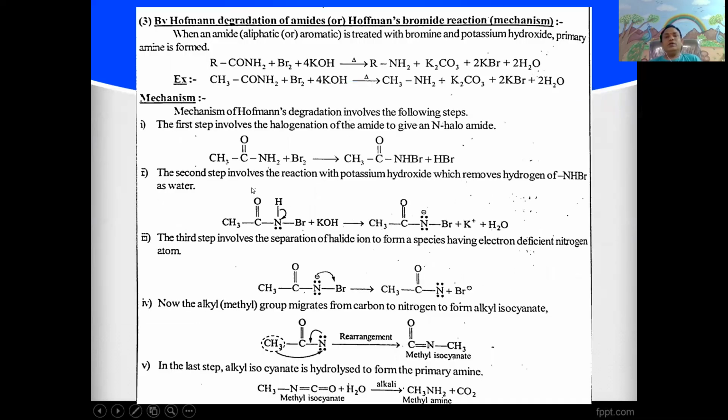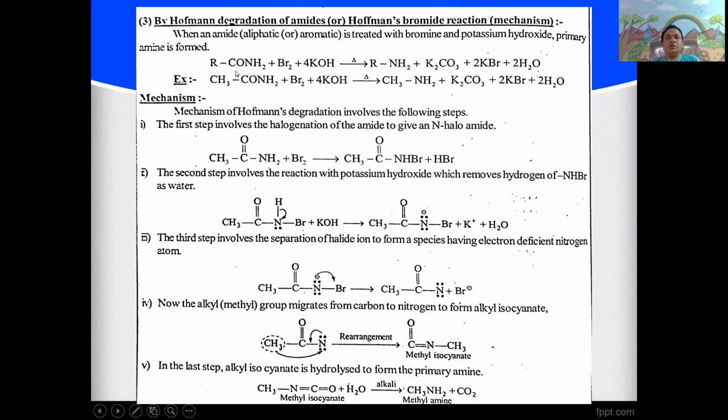Next, the third method is also a very important reaction, Hofmann's degradation of amides or Hofmann bromamide reaction.